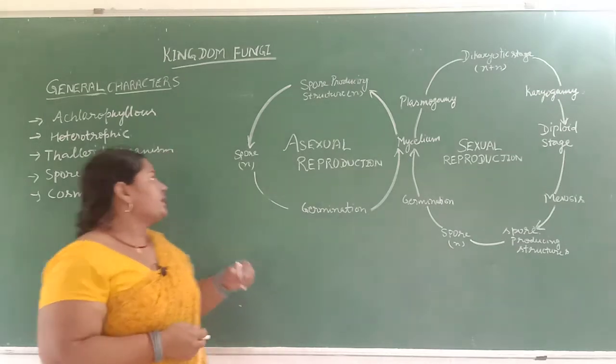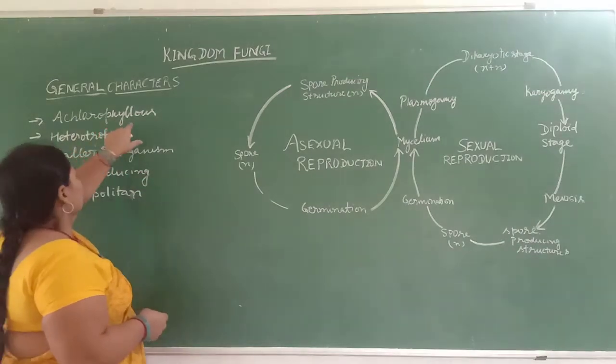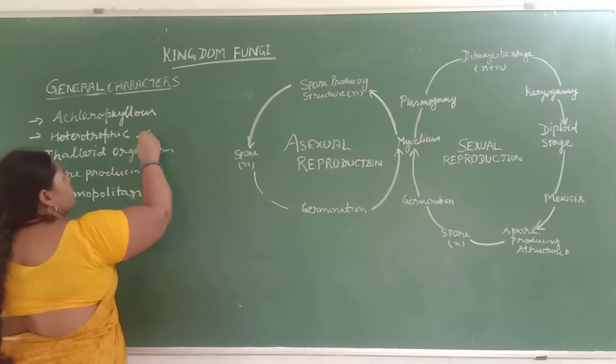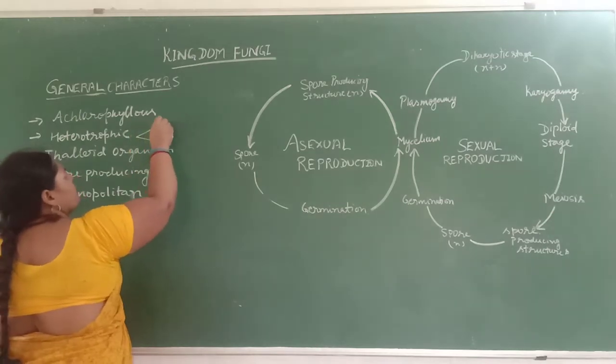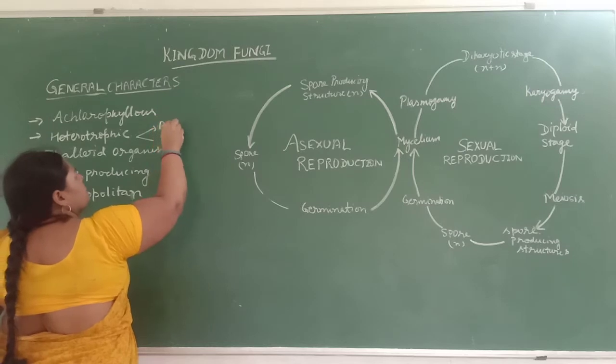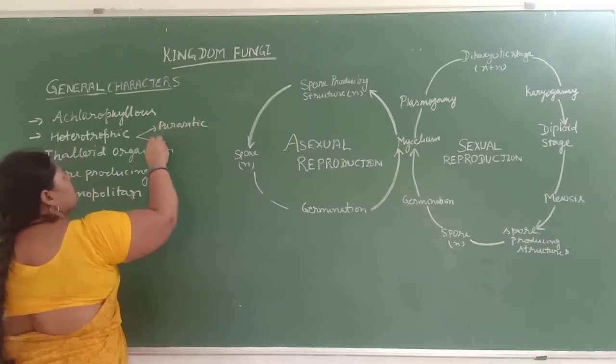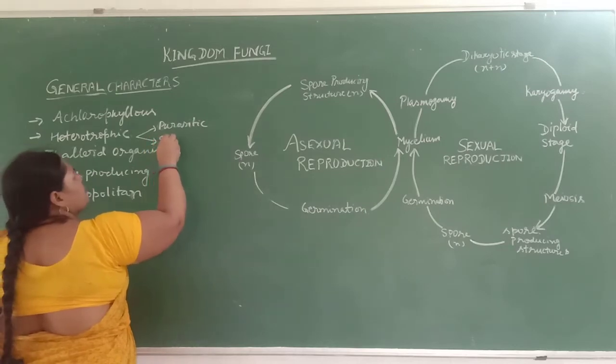So again, the character is the heterotrophic mode of nutrition, divided into two parts, that is parasitic and saprophytic.